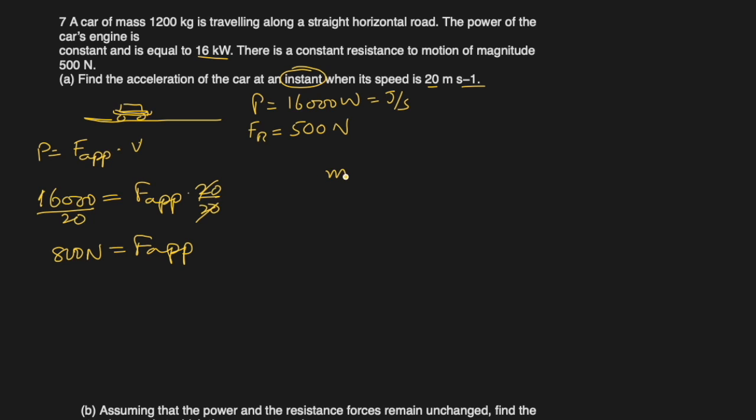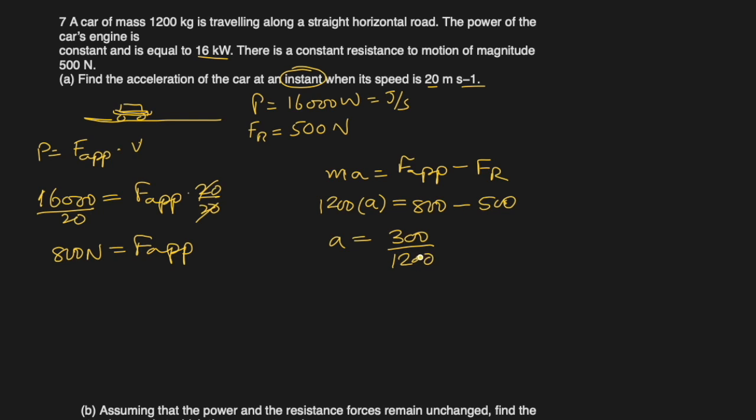So MA, net force, is equal to applied force minus resistive force. Mass is 1200 kg. Acceleration they're asking us to find at that instant when the speed was 20. Applied force we just got, 800, minus 500. So A will be 800 minus 500, 300, divided by 1200, which is 1/4, 0.25 meters per second square.